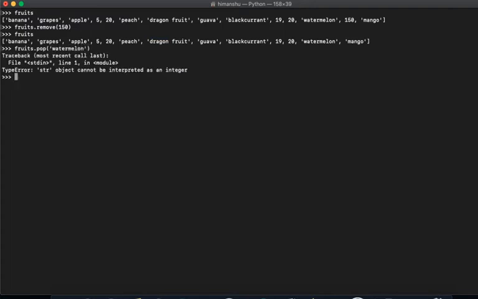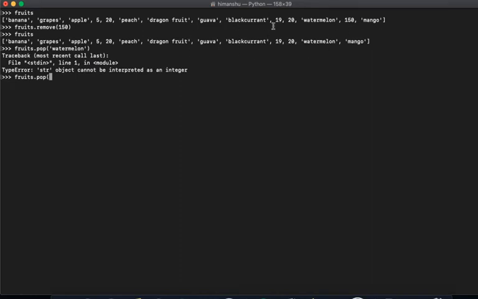A string object cannot be interpreted as an integer. So what we have to do here is fruits.pop, and then we will say watermelon is here, right?